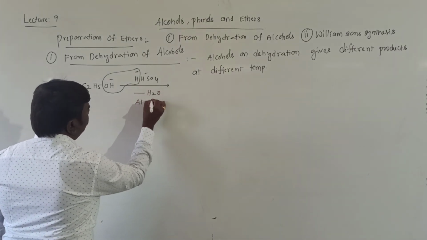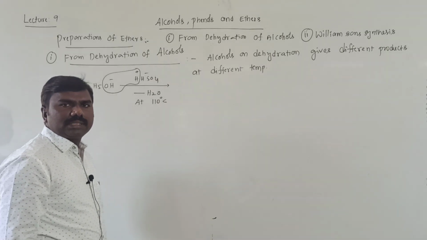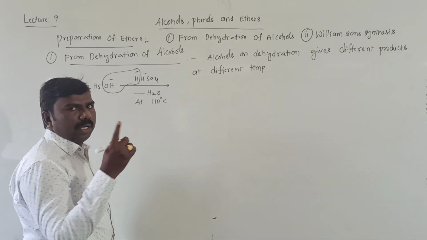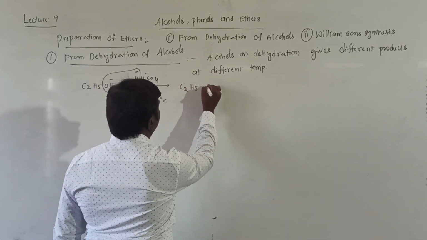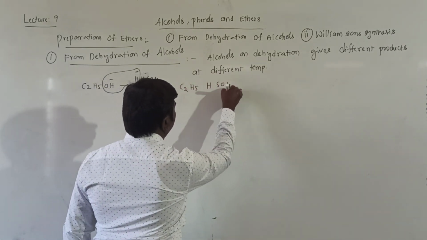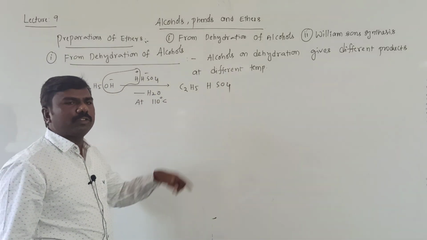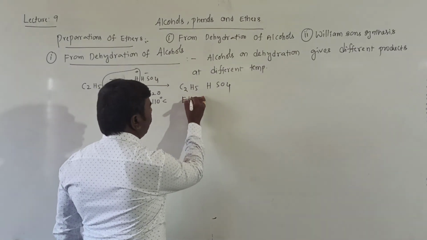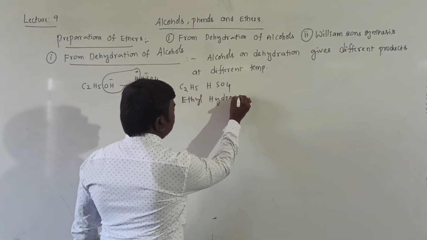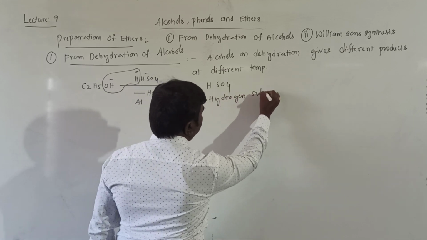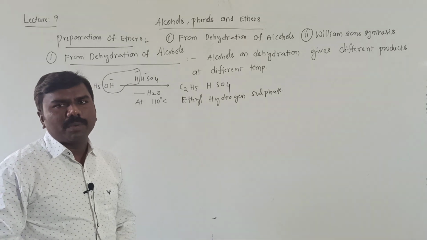This is at 110 degrees Celsius, which you can convert into kelvins also. The left part is C2H5HSO4, where OH is replaced by HSO4. This is called ethyl hydrogen sulfate.